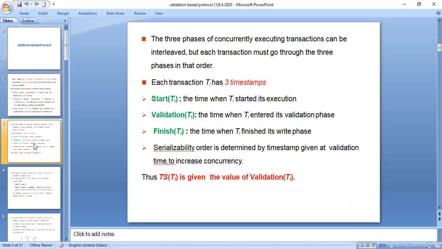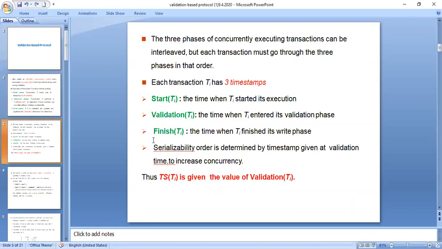So what do we say is, all these three phases, read phase, write phase, and validation phase, are done in an interleaved fashion. Interleaved fashion is nothing but one after the other. But all these three phases must be performed within any transaction. That is for sure.